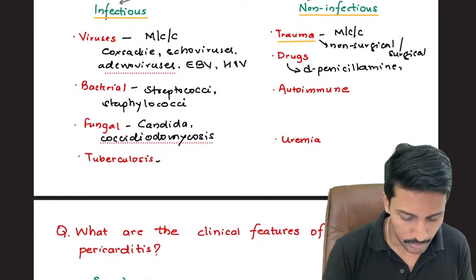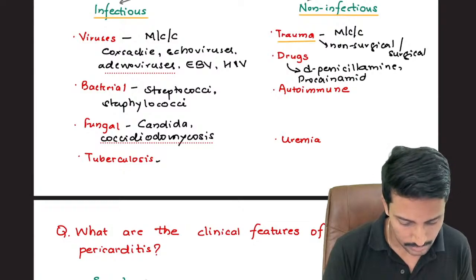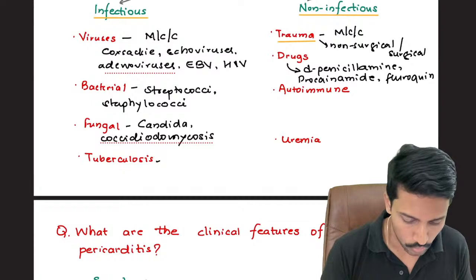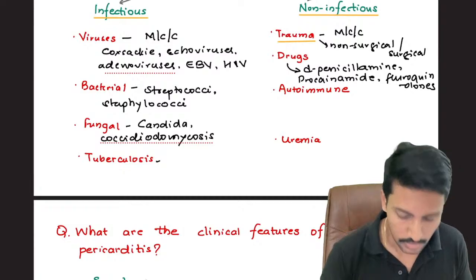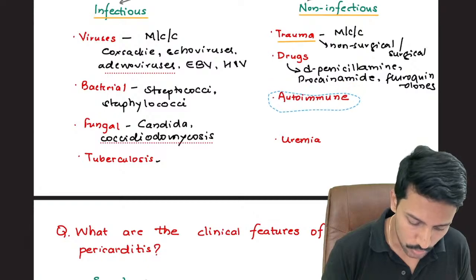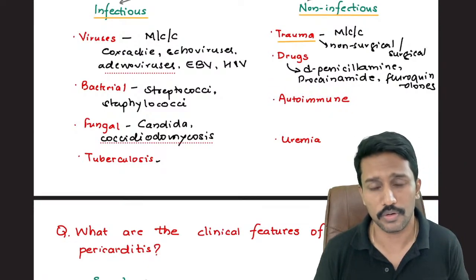D-penicillamine. Apart from that, procainamide, and then fluoroquinolones. These are all known to cause acute pericarditis. Okay. Then apart from that, autoimmune disorders are also known to cause acute pericarditis. And when it comes to acute pericarditis, I want you to remember one important point.